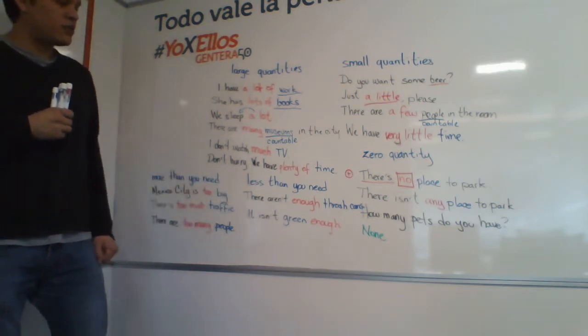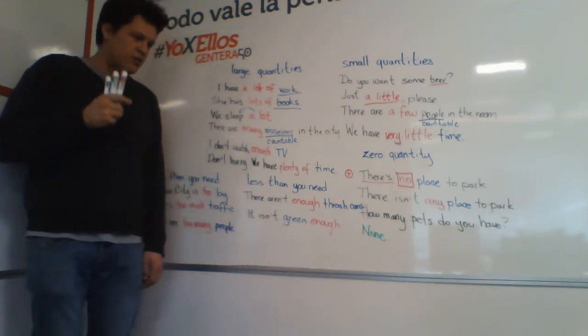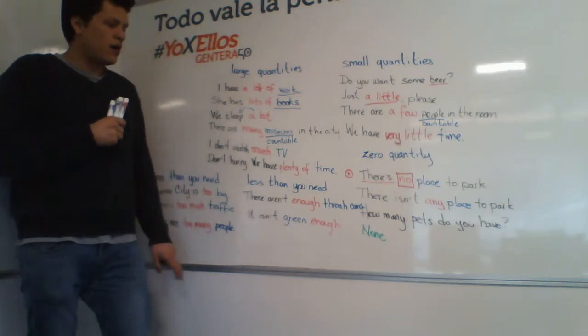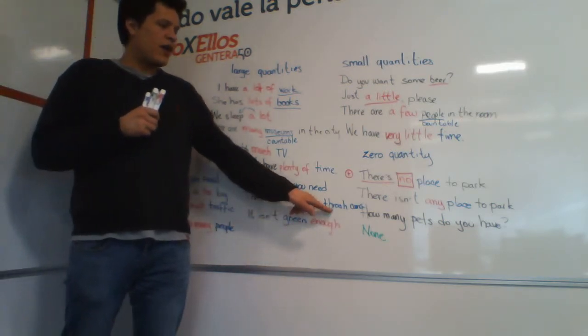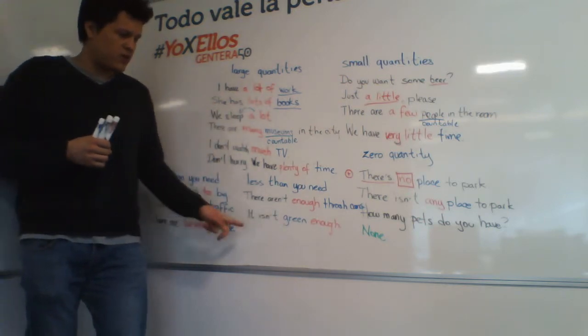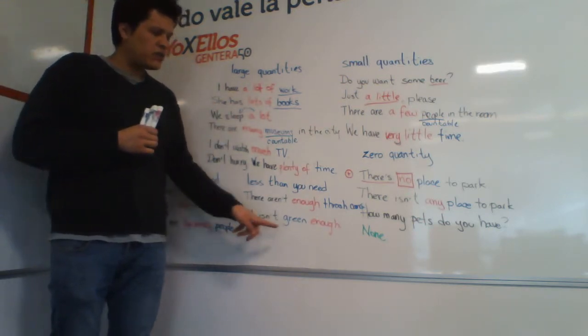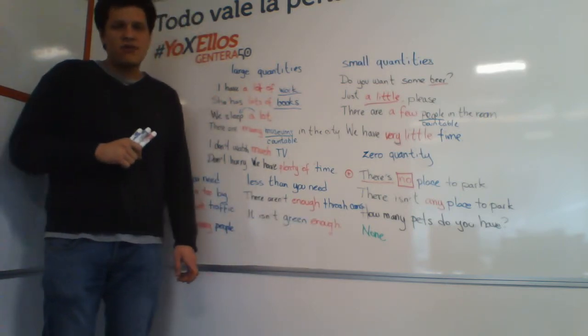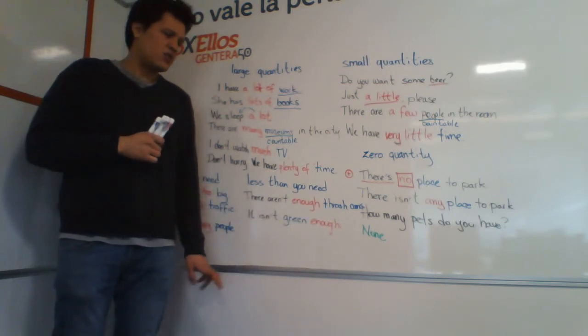And for less than you need, we have again 2 options. There aren't enough trash cans. We're going to use enough and a noun, enough always comes before the noun. And finally, it isn't green enough. Enough is going to be at the end or after the adjective.